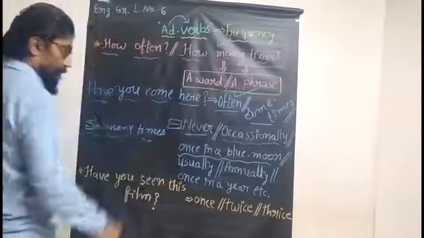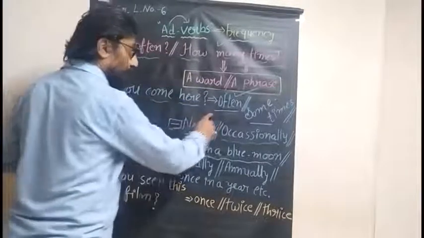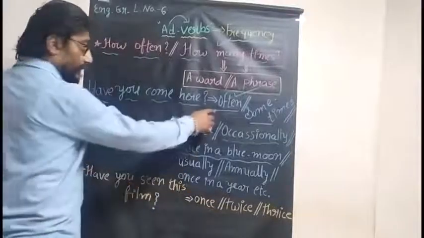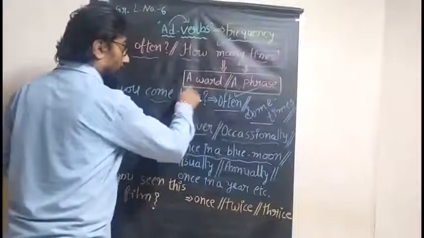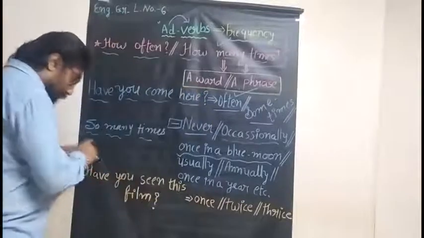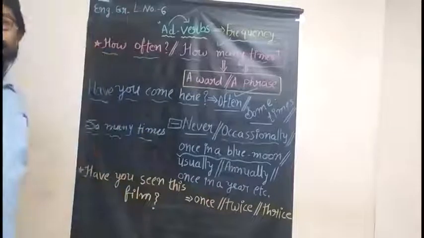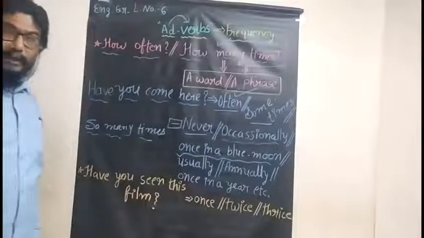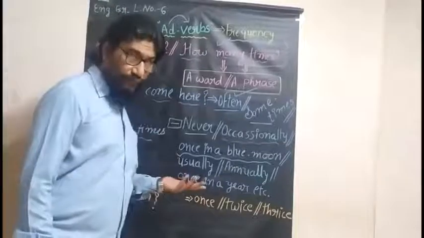It's a phrase. The same as you have written, often. Often is equal to so many times. But if you have used often, this is a word. If you have used so many times, that is a phrase. Got the idea? Next to that, once in a blue moon, once again a phrase.